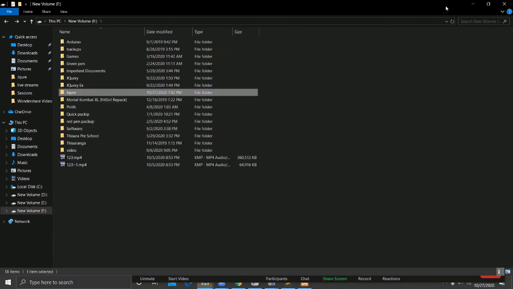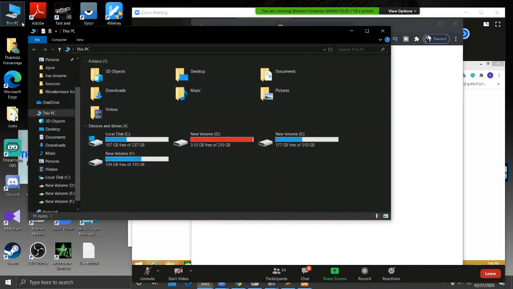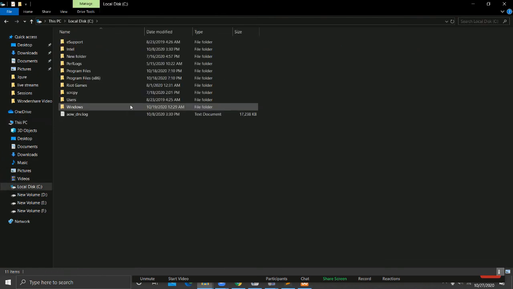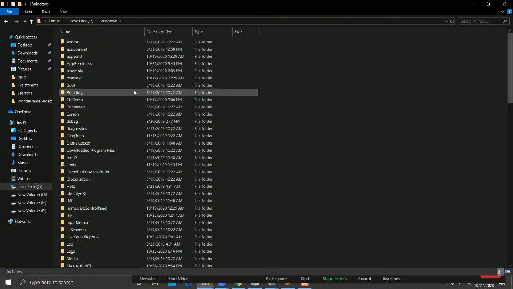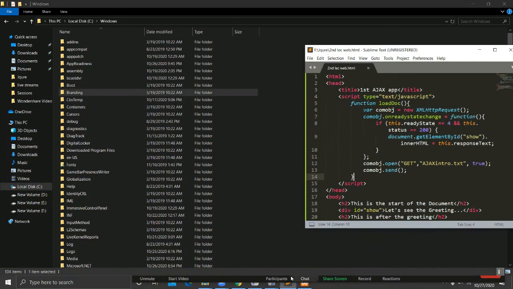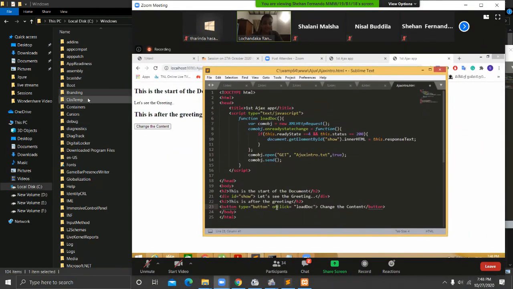So onload doc, in the button there are no parentheses. Yes. On click, loadDoc, parenthesis. Load doc, double quotation should be there. And parenthesis. Brackets.